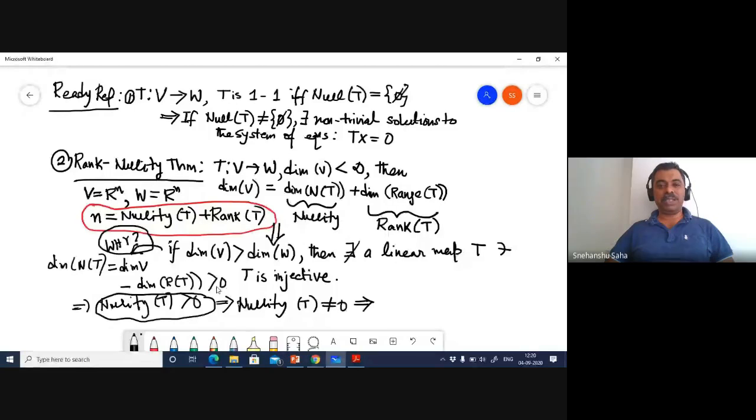If nullity is not equal to 0, we already have proved a result, right? That in order that your transformation is 1-to-1, the null space of T must be the zero vector. But since here nullity is not equal to 0, therefore T cannot be 1-to-1. And once again, this particular result implies that we could have non-trivial solutions to the system of equations Tx equal to 0. This rank nullity is very, very important.